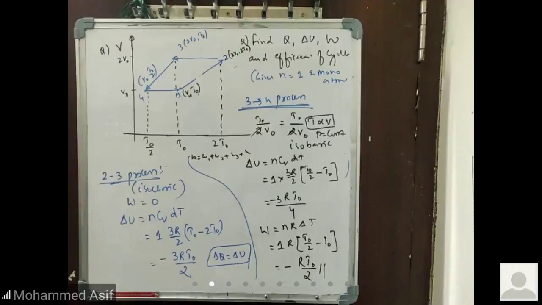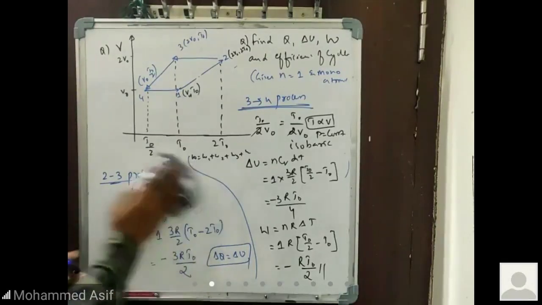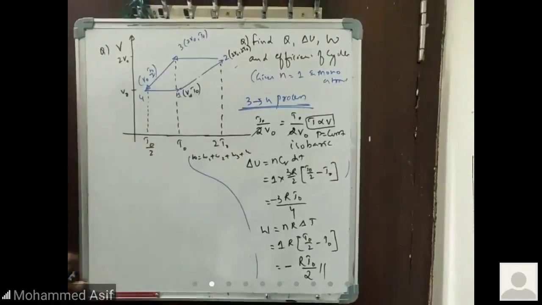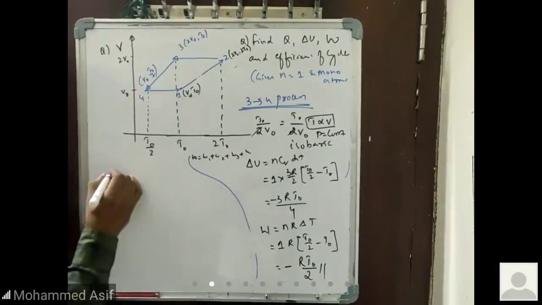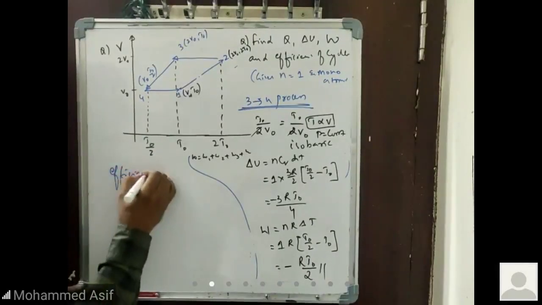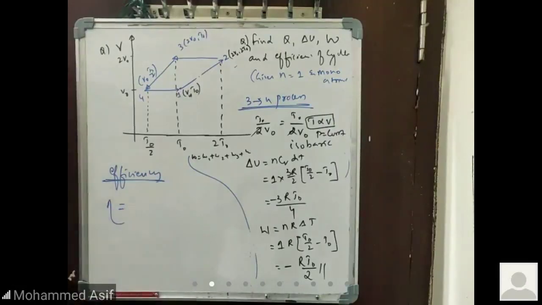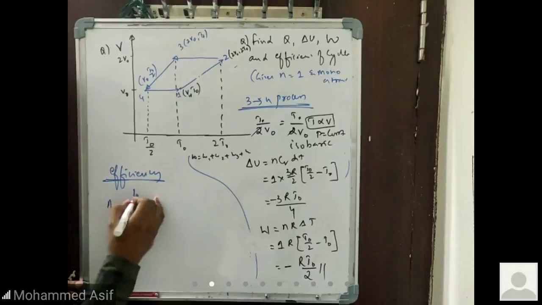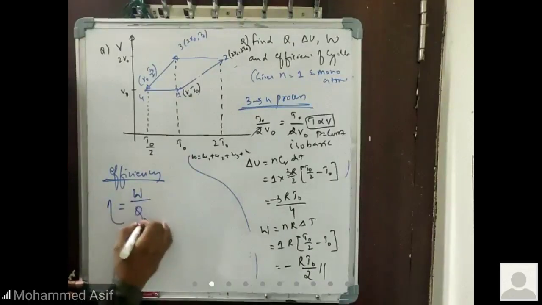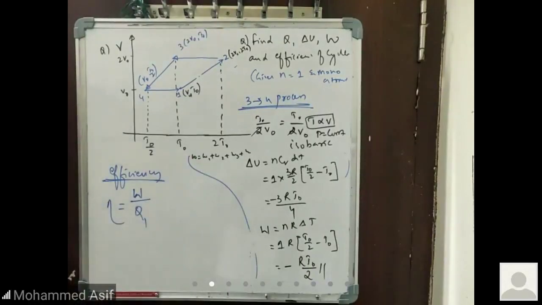Isn't it? Now if it is asking the efficiency, beta, how do you calculate the efficiency? Yeah, if it is asking for efficiency, that is very important, beta. If the problem is asking us the efficiency, I'm rubbing here right now. So these are all the things which I'm trying to do in one single question. Efficiency is always equal to work done, output by input. That is nothing but Q1. If you might have remembered, what do you call that one?